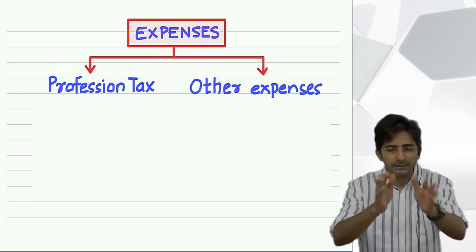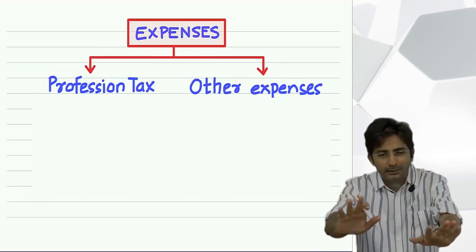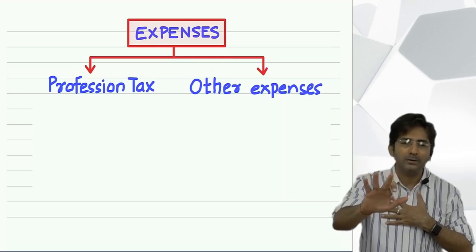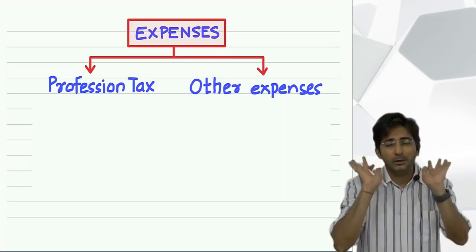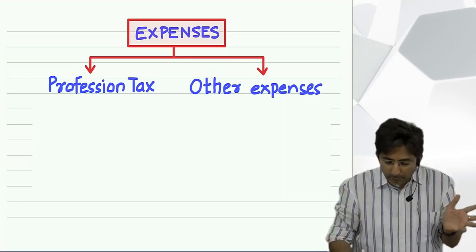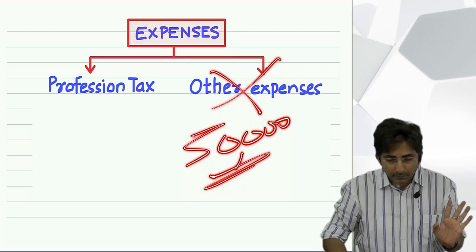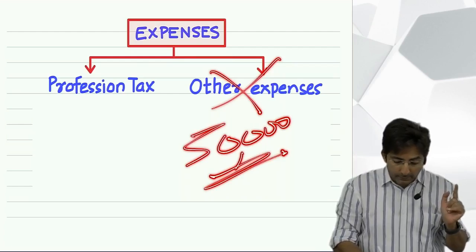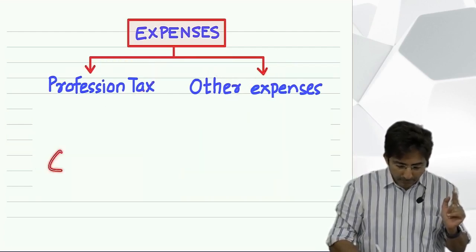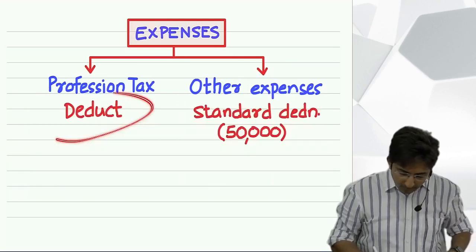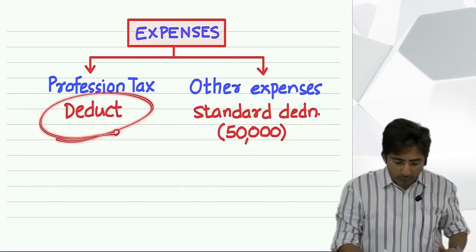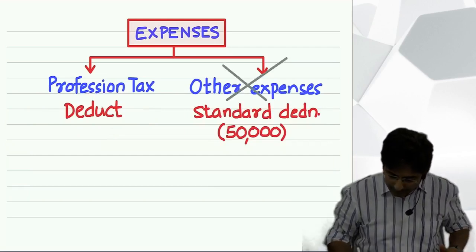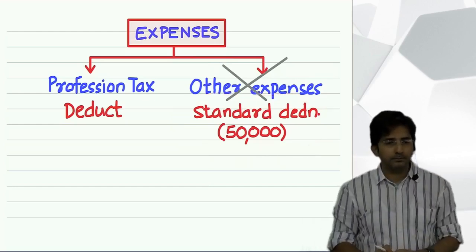That's why the government says, your expense you keep it with you only. We respect that you also have expense. Although you are a salaried person, you hardly have some expense, but you have expense. But we will not see your actual expense. We will give you a straight 50,000 deduction, and automatically it becomes a deduction for your expenses. Yes, profession tax, you will get a separate deduction. This you deduct separately. But for this, you will get a standard deduction of 50,000.